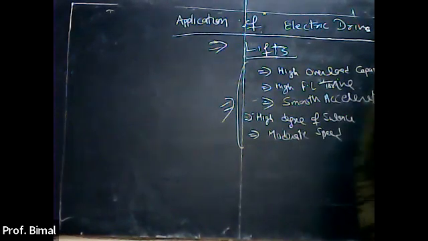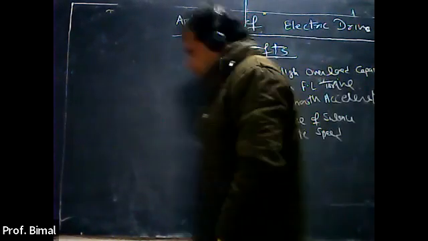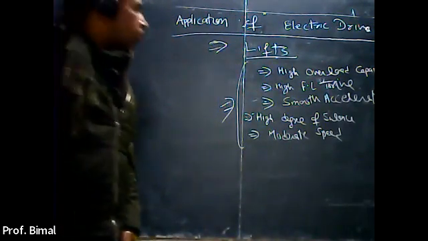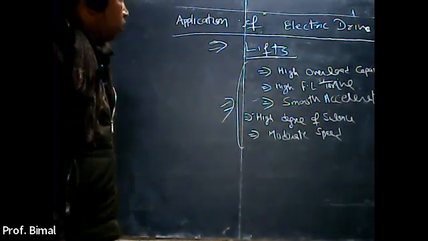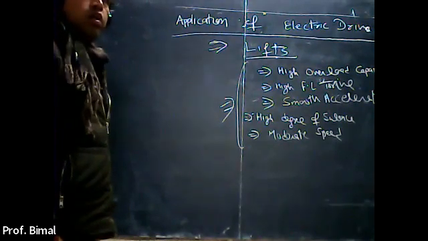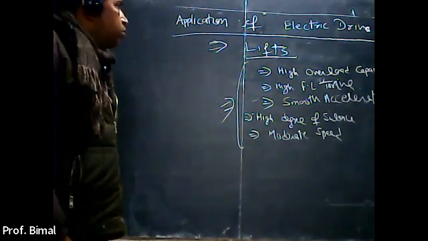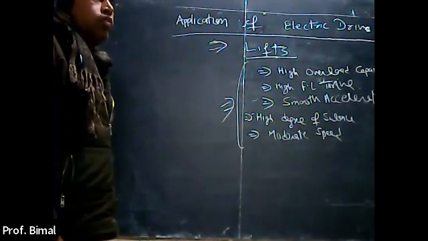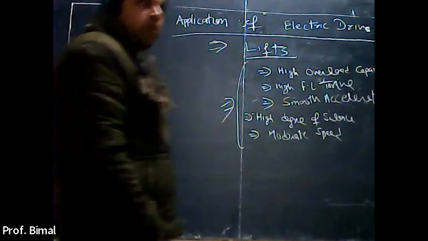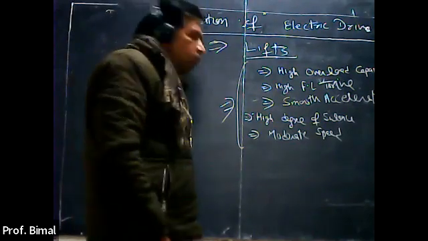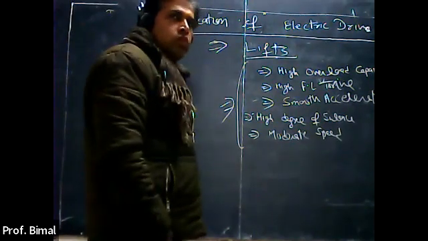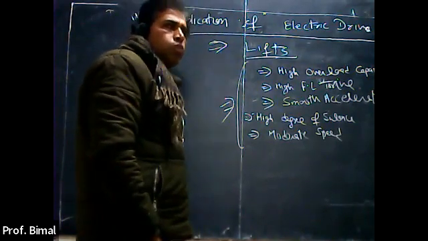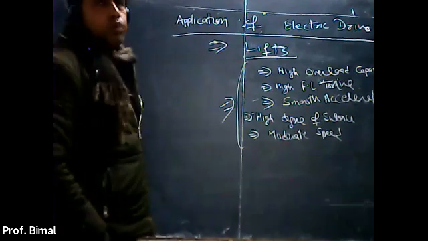First of all, the DC series motor, we are already aware about it, because here the starting torque is required to be high, right? Because this motor always has to start at full load condition. So that's why in case of lift, we prefer to use a DC series motor, but sometimes a DC shunt motor with commutator control may be used.